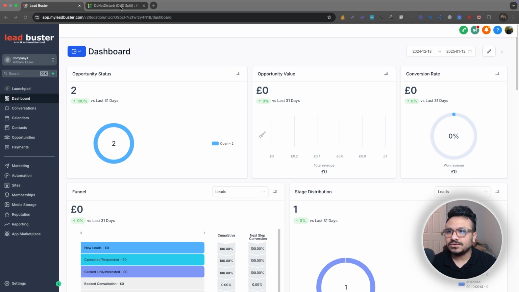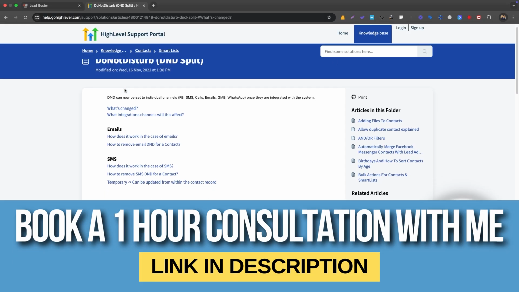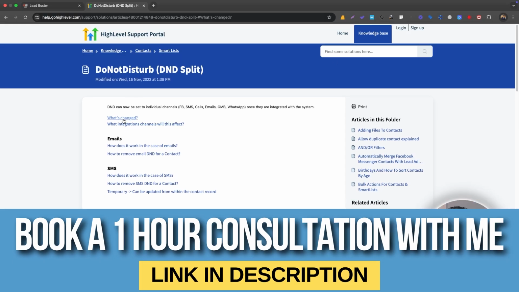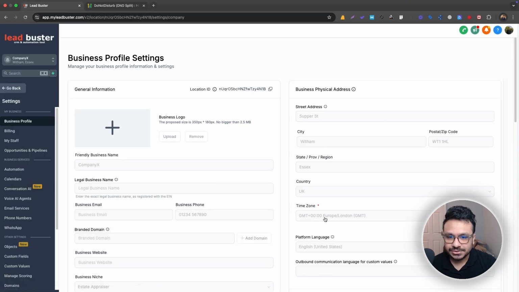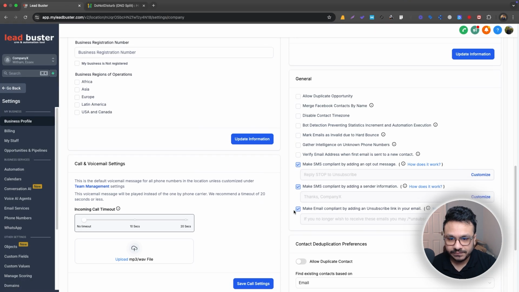So let's go to the Go High Level article on DND. There have been a few changes, so let's see. These are the changes. Contacts that had DND switched on previously, the system will continue to respect their wishes. So what does this mean? If a contact on email clicks on the unsubscribe link, or if the contact replies stop to an SMS, that's an opt-out keyword. According to the DND rules now, emails are compliant by adding the unsubscribe link, and SMS is compliant by adding this opt-out message, right?